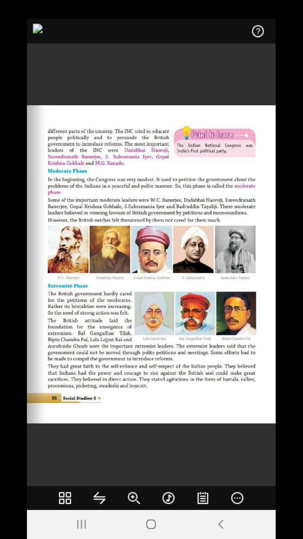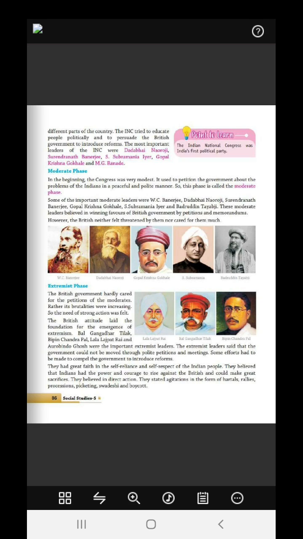Important moderate leaders were W.C. Banerjee, Dadabhai Naoroji, Surendranath Banerjee, Gopal Krishna Gokhale, S. Subramania Iyer, Badruddin Tyabji. These moderate leaders believed in winning favors of the British government by petitions and memorandums.